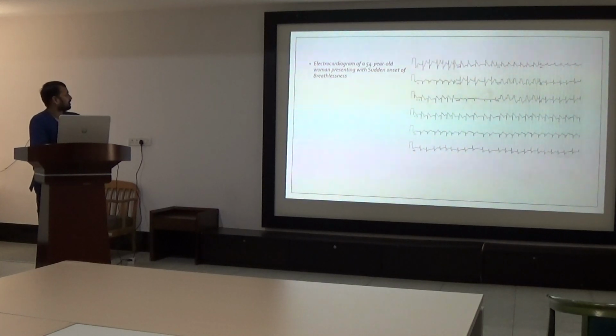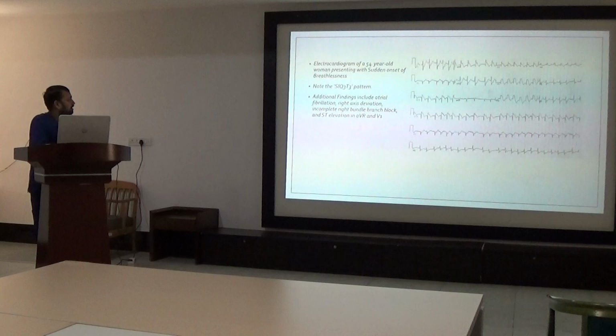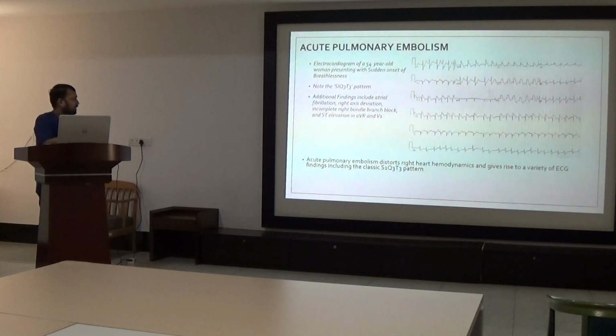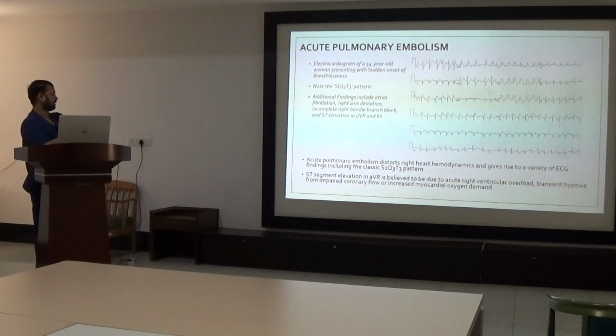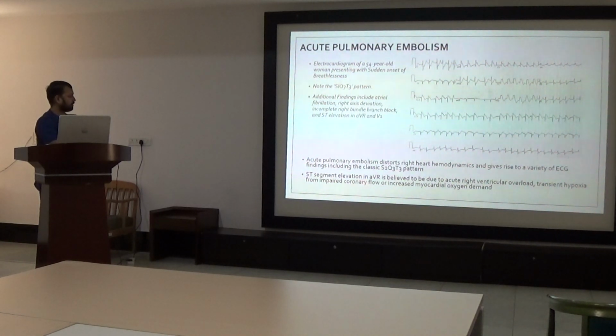This is an ECG of a 54-year-old woman presenting with sudden onset of breathlessness. Here we can see the S1Q3T3 pattern. Additional findings include atrial fibrillation with right axis deviation with incomplete right bundle branch block, and there is ST elevation in lead aVR and lead V1. So in acute pulmonary embolism, right heart hemodynamics gives rise to a variety of ECG changes, including the classic S1Q3T3 pattern. Coming to lead aVR, ST segment elevation in lead aVR is believed to be due to acute right ventricular overload and transient hypoxia from impaired coronary artery blood flow or increased myocardial oxygen demands.